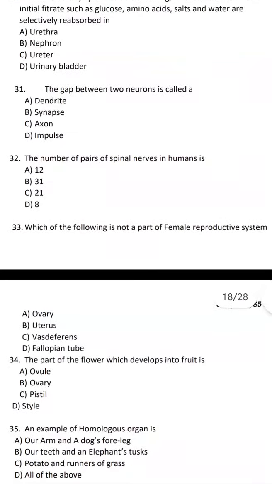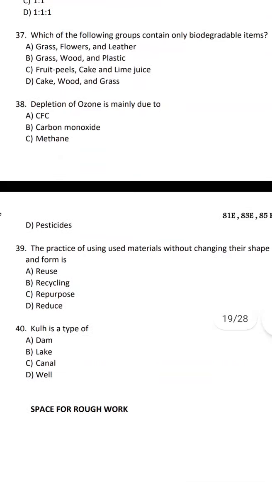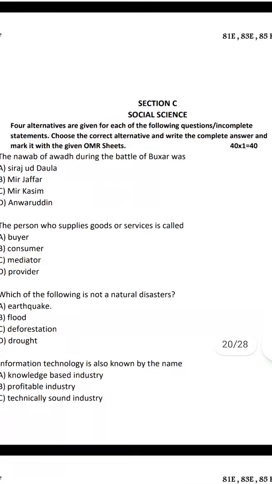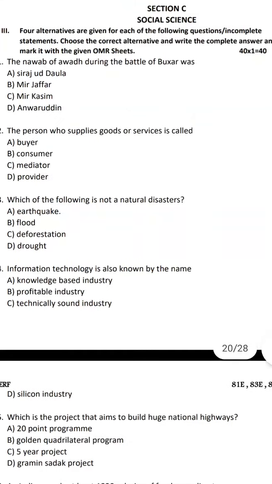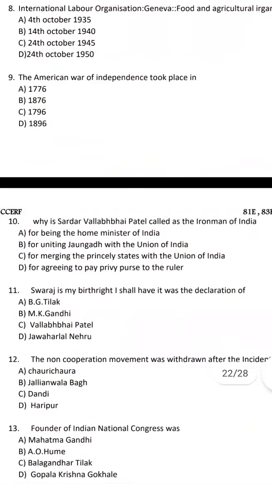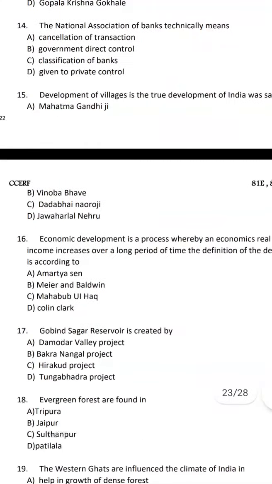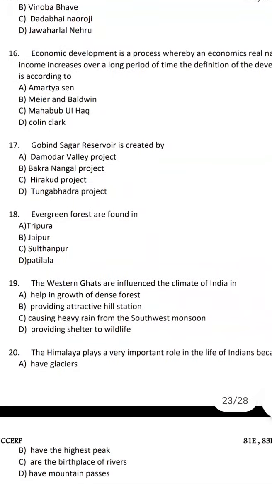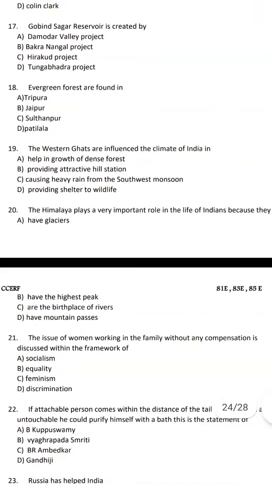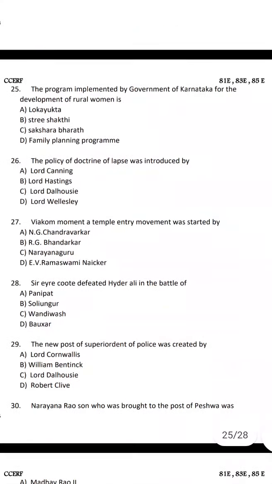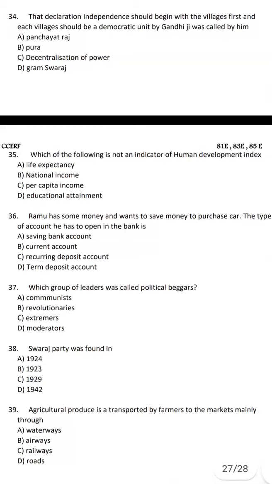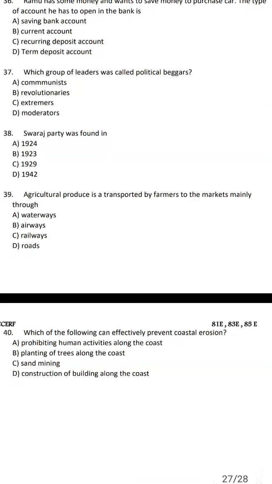This is biology, 12 questions, total 40. Next, section C is social science. As you can see, these are the questions which belong to social science, and these are the total 40 questions.